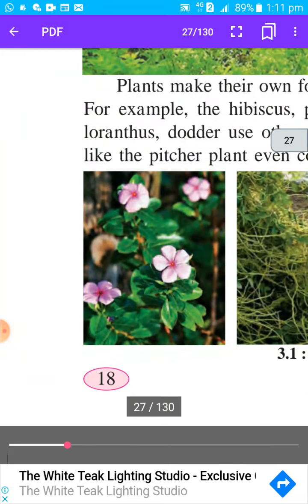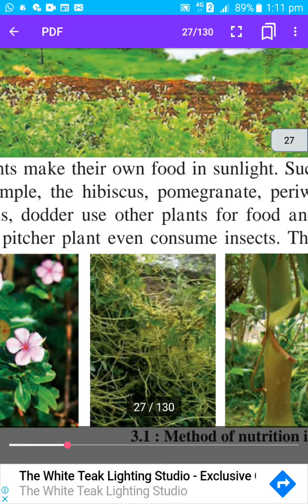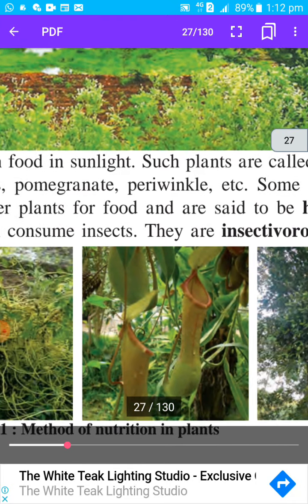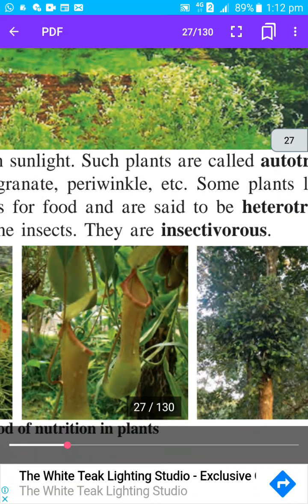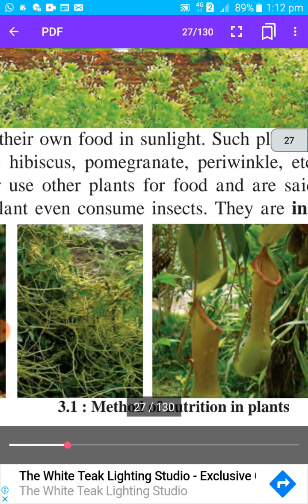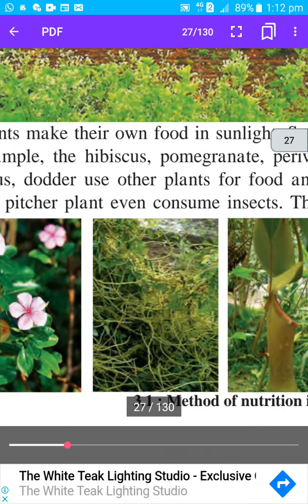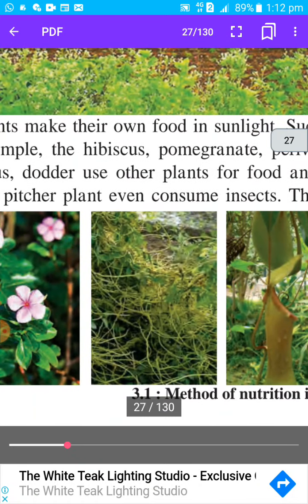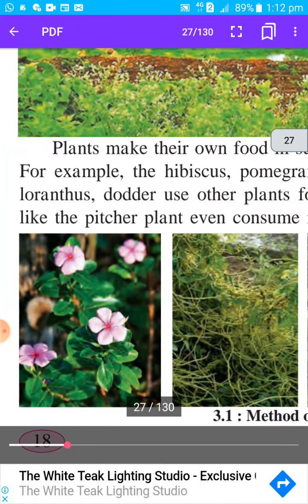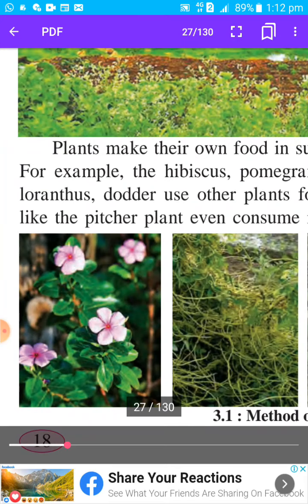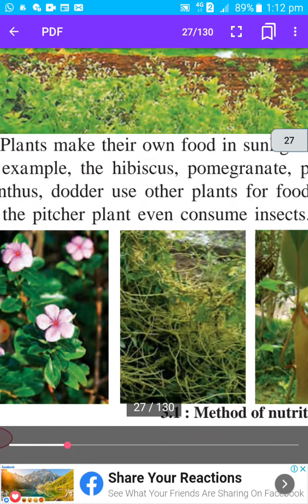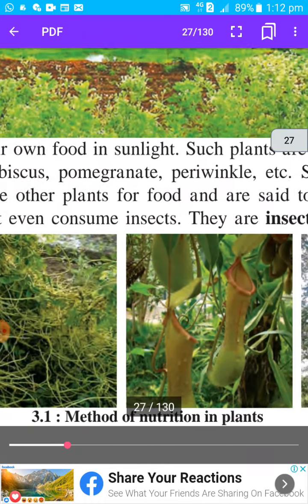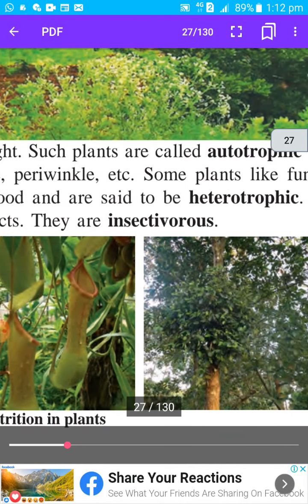Some plants like fungi, Loranthus, dodder use other plants for food and are said to be heterotrophs. These plants do not have chloroplast, so they are not green in color, and they get their food from other plants. Fungi, black or white colored, grow on stale bread or bhakri. Loranthus is a plant which grows on mango tree. Then there is dodder, a yellow wire-like plant which grows on other plants, and they get their food because they are not able to make their own food.